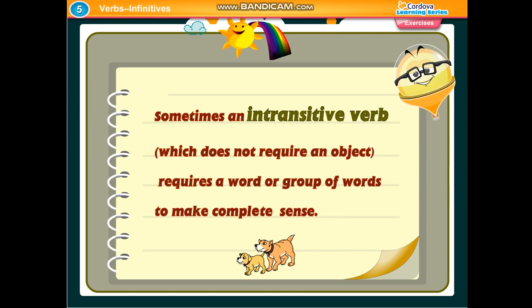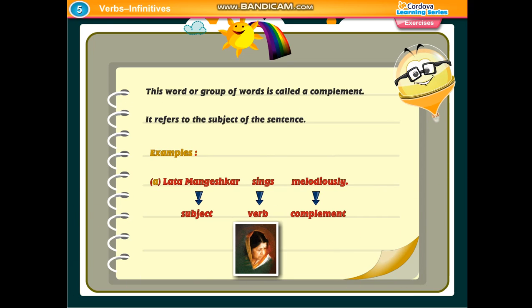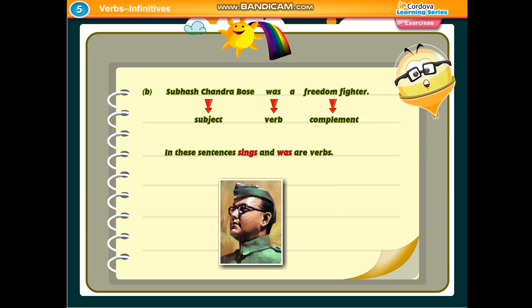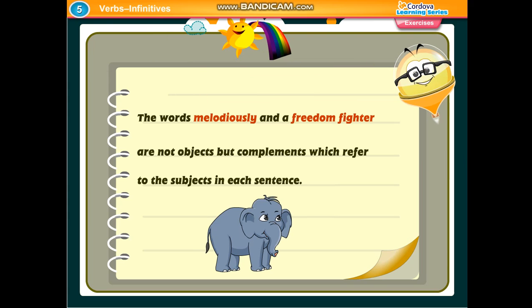Sometimes an intransitive verb which does not require an object requires a word or group of words to make complete sense. This word or group of words is called a complement. It refers to the subject of the sentence. Examples: Lata Mangeshkar sings melodiously. Subject, verb, complement. Subhash Chandra Bose was a freedom fighter. Subject, verb, complement. In these sentences, sings and was are verbs. The words melodiously and a freedom fighter are not objects but complements which refer to the subjects in each sentence.